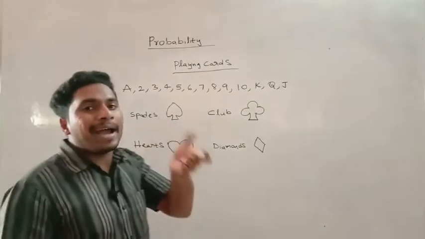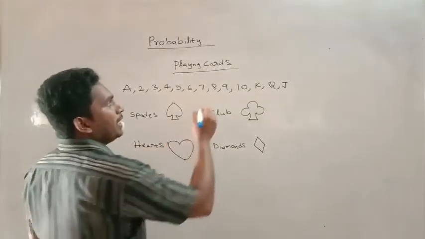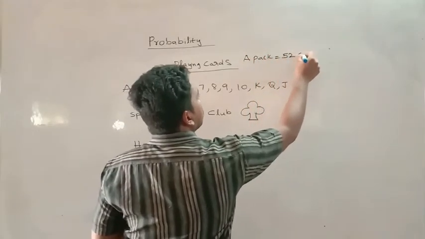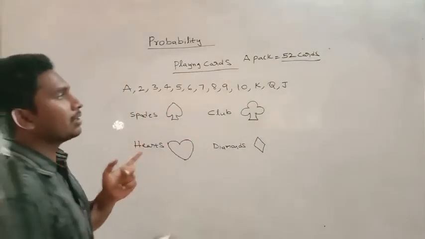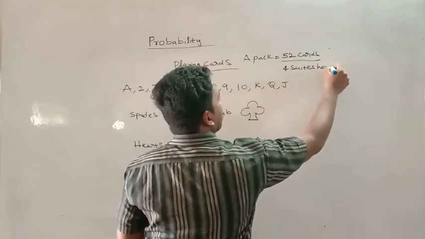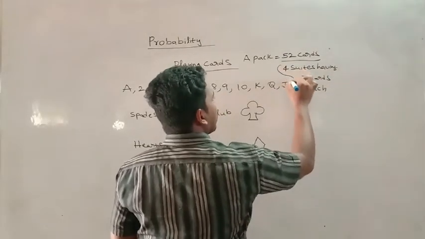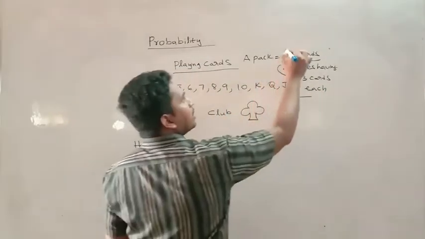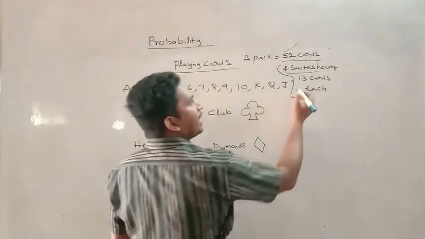In a pack of playing cards there will be 52 cards, having 4 suits containing 13 cards each.